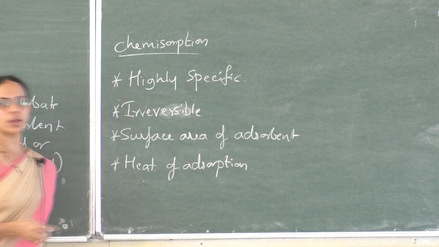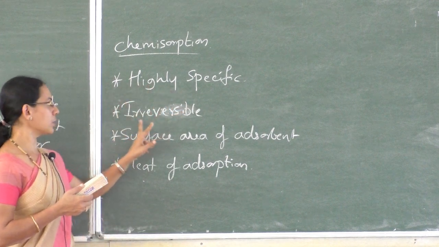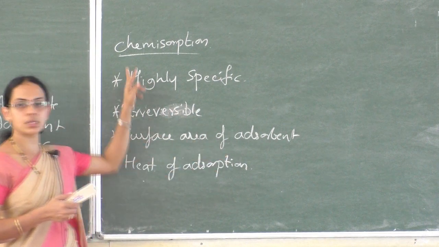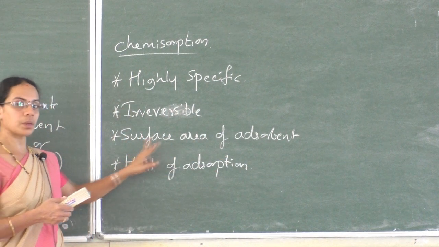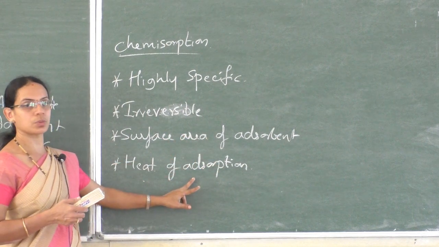So these are the characteristic features of chemical adsorption. The extent of chemical adsorption depends on the surface area of adsorbent and heat of adsorption.